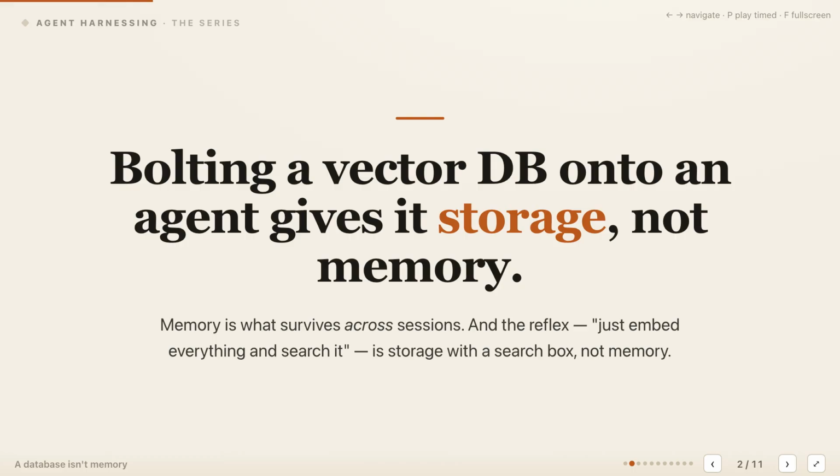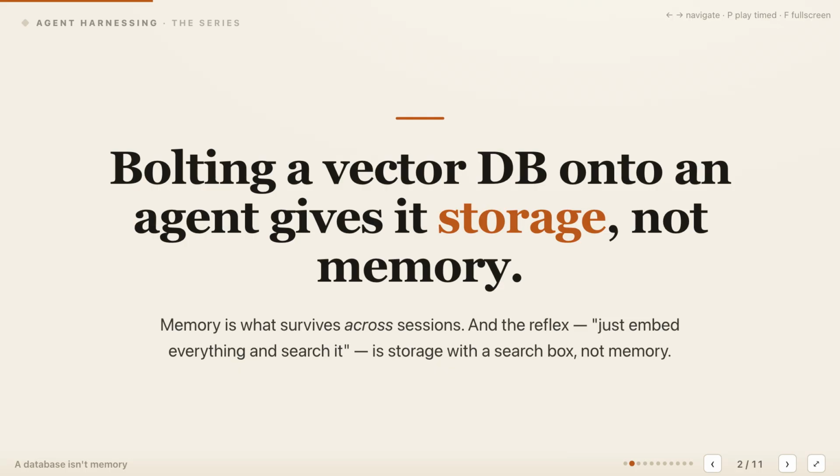The usual first move is embedding every message in a vector database, then searching by similarity on each new request. That approach gives the agent persistent storage, but it still doesn't create managed memory. Similarity can return whatever resembles the current query without knowing which fact remains true today. This embed everything reflex produces storage with a search box.